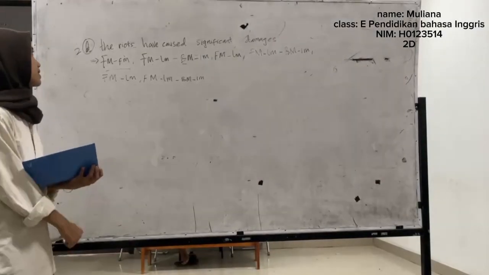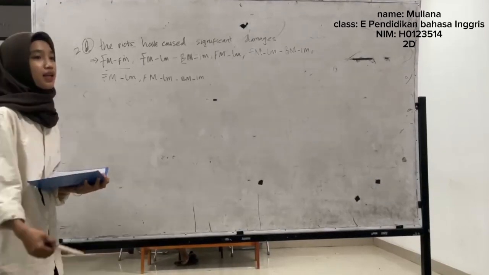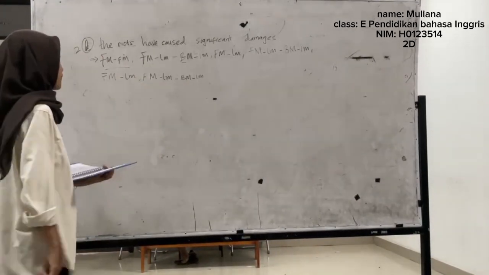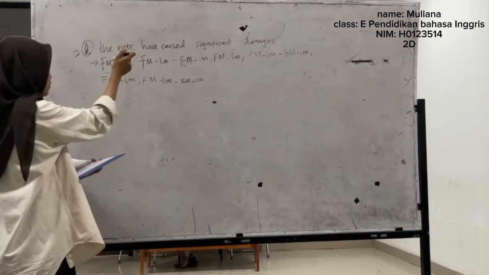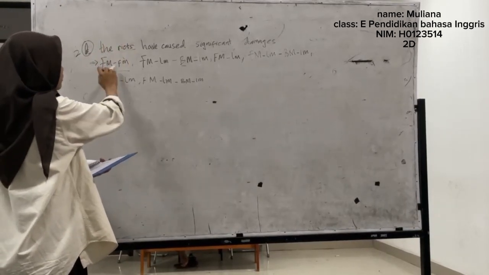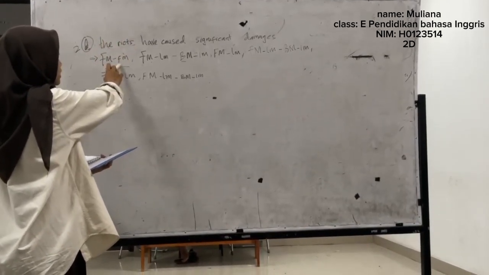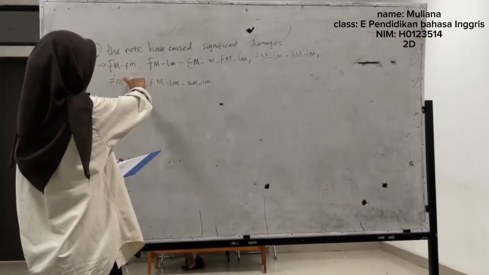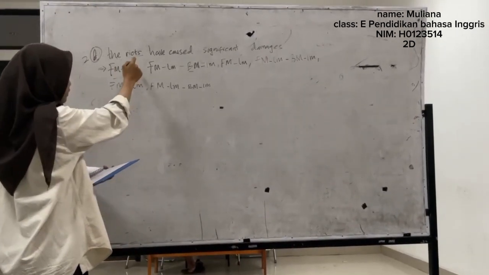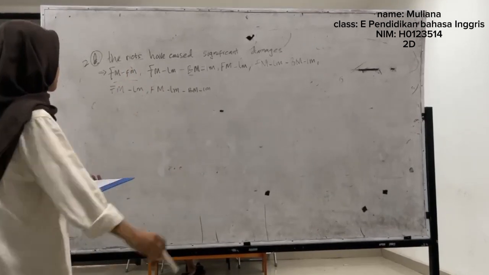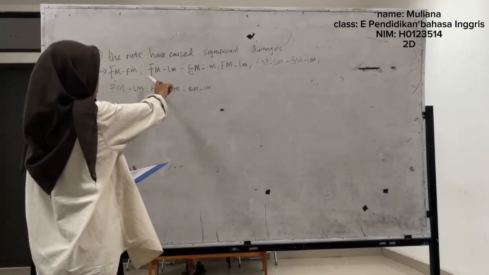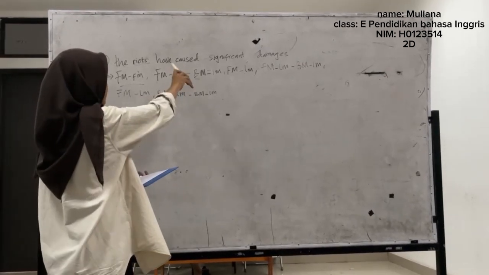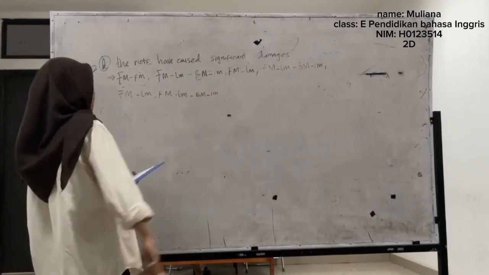Jadi teman-teman, di sini saya akan menguraikan dan menentukan tipe dan subtipe dari kalimat di atas. Yang pertama yaitu dari itu tipenya morfem dan subtipenya fungsional morfem. Dan yang kedua tipenya itu free morfem dan subtipenya lexical morfem.